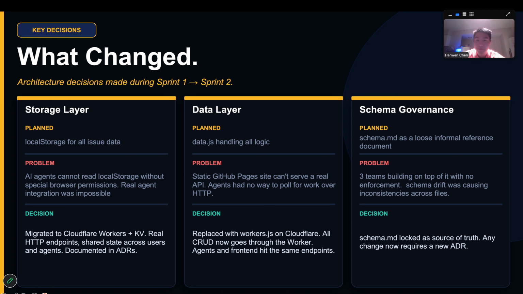And lastly, for our schema, originally it was an informal reference document. However, with 3 teams building on top of that, that caused a problem pretty soon. So right now, the schema.md is locked as a single source of truth, and any changes from now on will require that specific team's ADR.